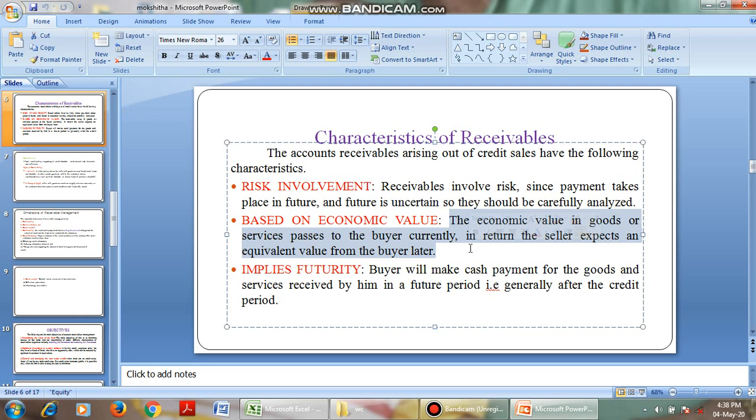As we know, the time value of money, the value of money decreases as time passes. Is it not? So what happened? If you sold the goods for 1000 rupees now, the seller, that is our company, will expect equivalent value after 3 months. That is, it will consider the time value of money. Okay, and it implies futurity. As it is not a cash payment but a credit payment, which we receive after some period of time, it is always in the future. Okay, right. Next one.